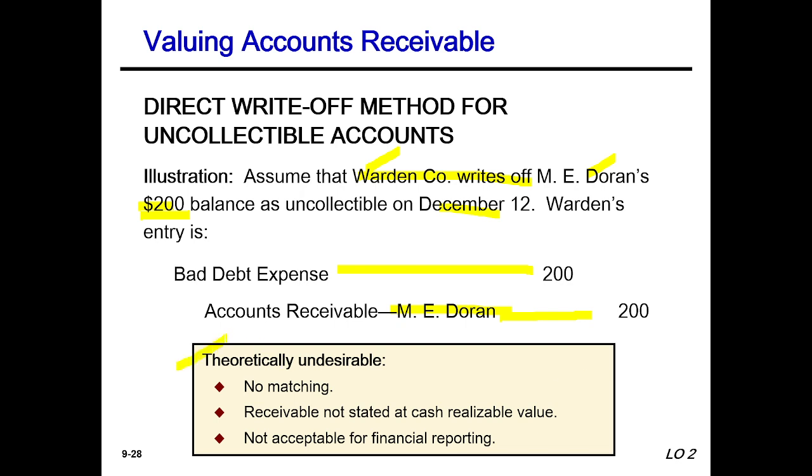Okay, and theoretically this is undesirable, as we discussed earlier: it is not matching and not acceptable for financial reporting. This method means bad debt expense against accounts receivable.